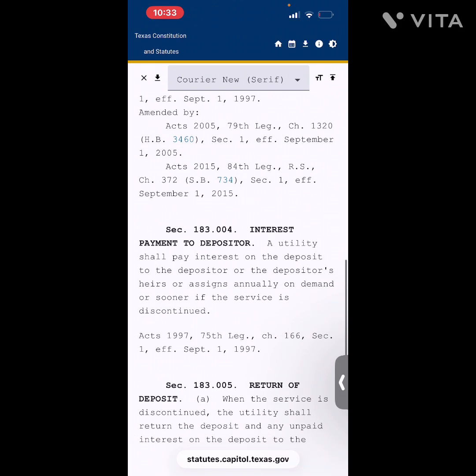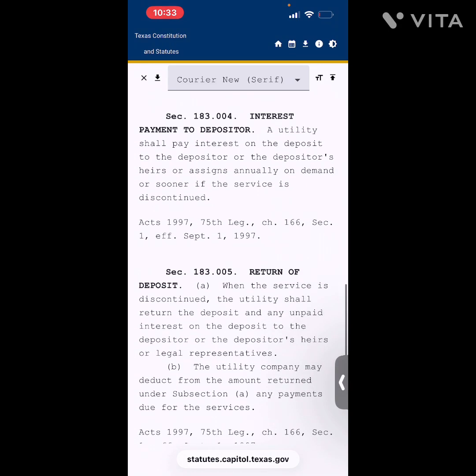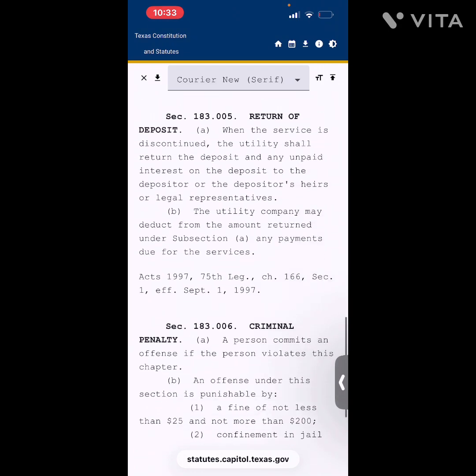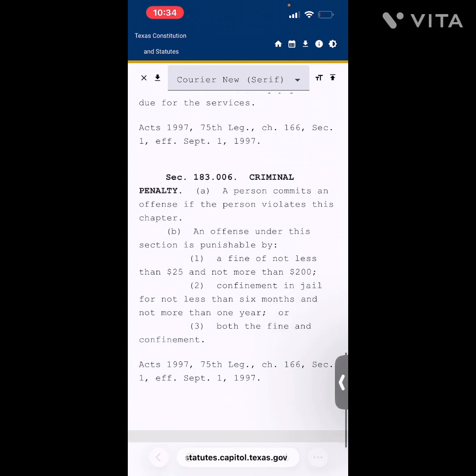Your local city government probably will not recognize this, but it's up to you to bring it to their attention, because it says right here, a person commits an offense if the person violates this chapter. An offense under this section is punishable by a fine of not less than $25 and not more than $200, confinement in jail for not less than 6 months and not more than a year, or both the fine and confinement. So,